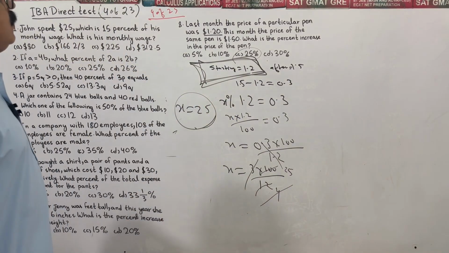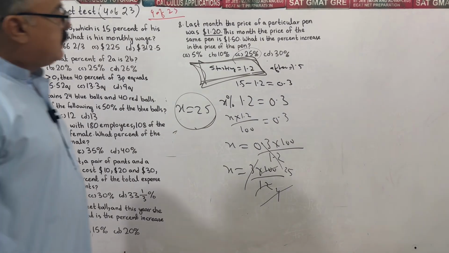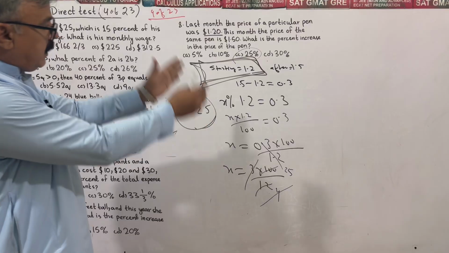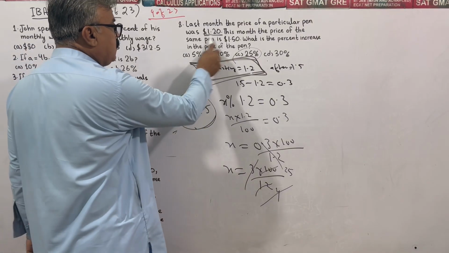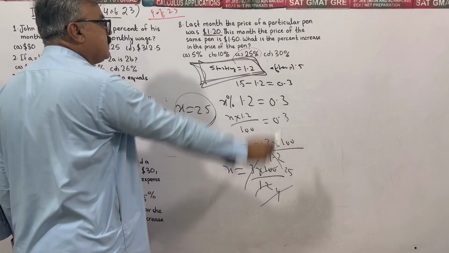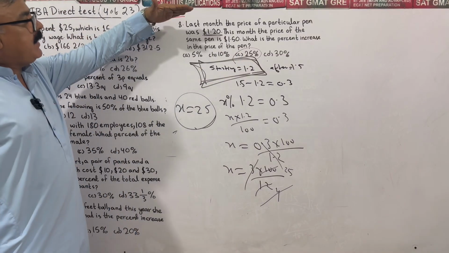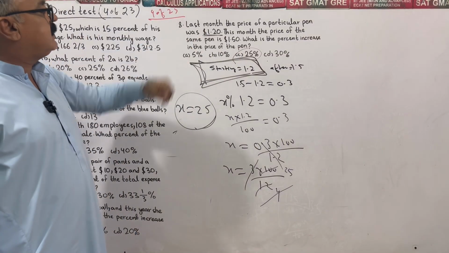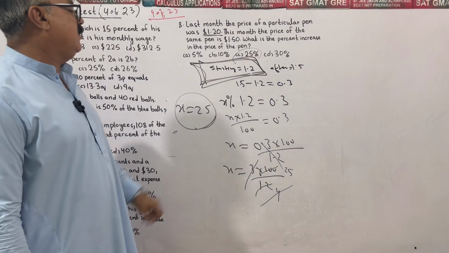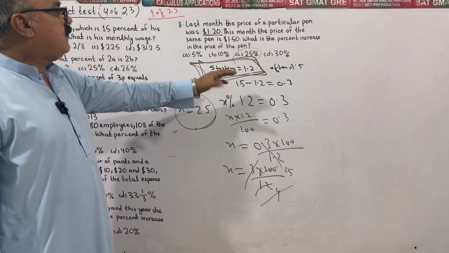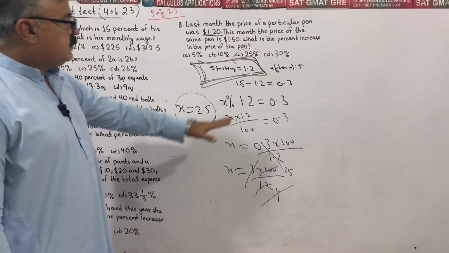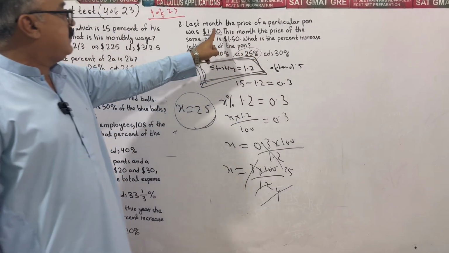From $1.2 to $1.5, the net increase is 0.3. 0.3 is 25% of $1.2. Prior to the increase, the price last month was $1.2. After a month its price was $1.5. Their difference is the net increase. From 1.2 to 1.5, definitely it is an increase. 0.3 is the increase, and now we have to compare it with the base quantity.